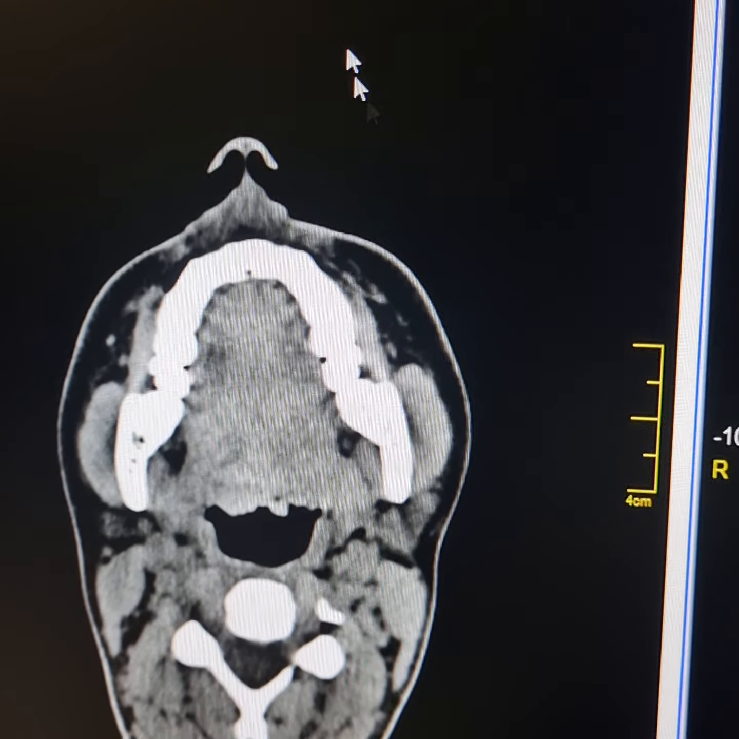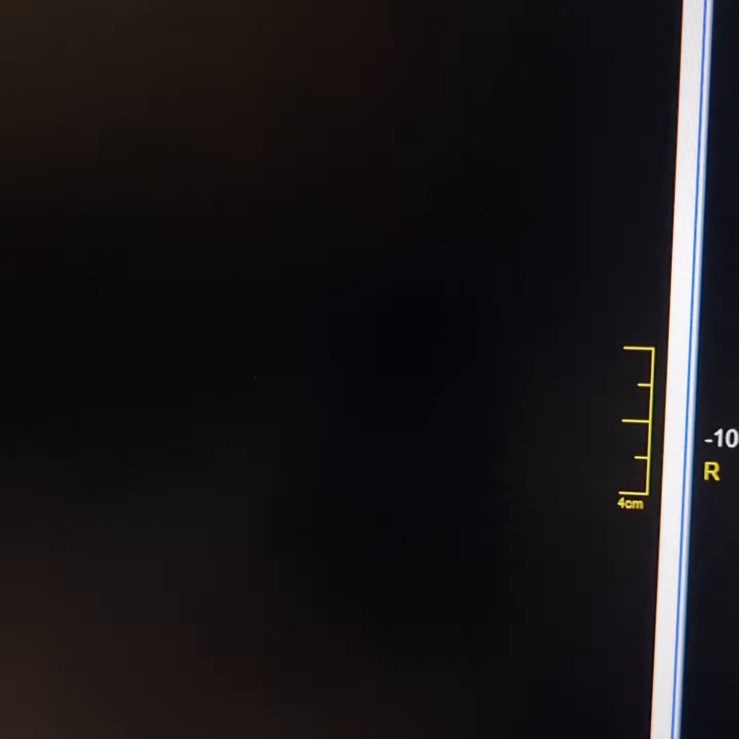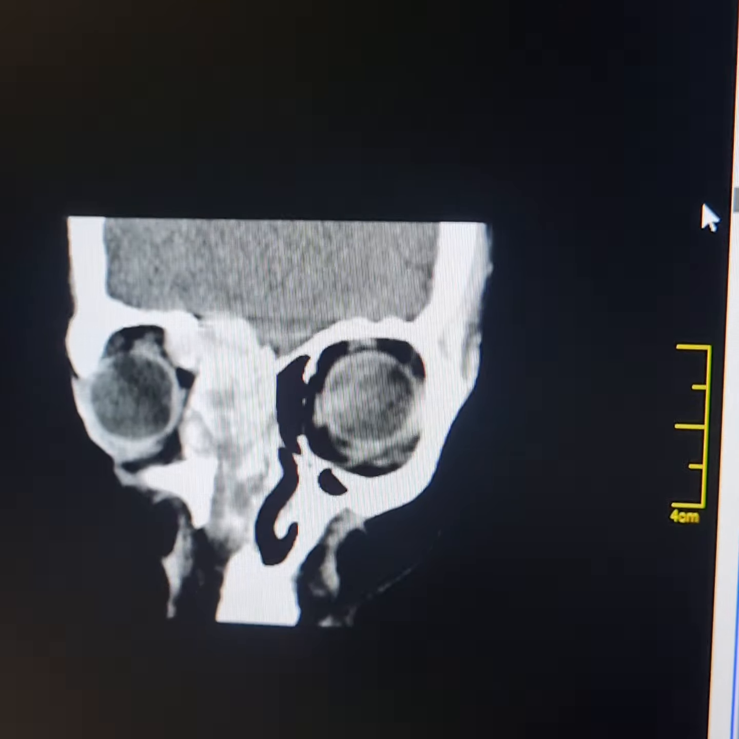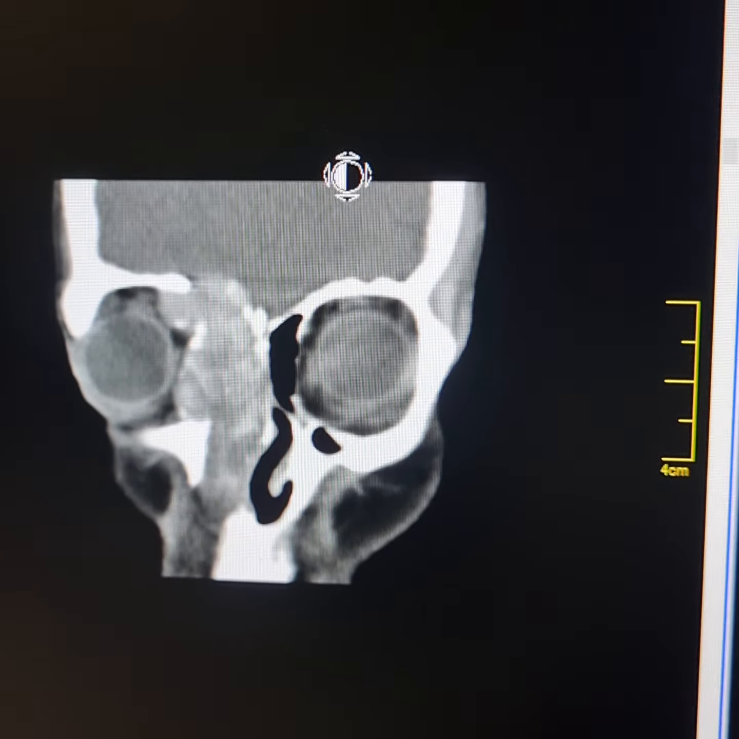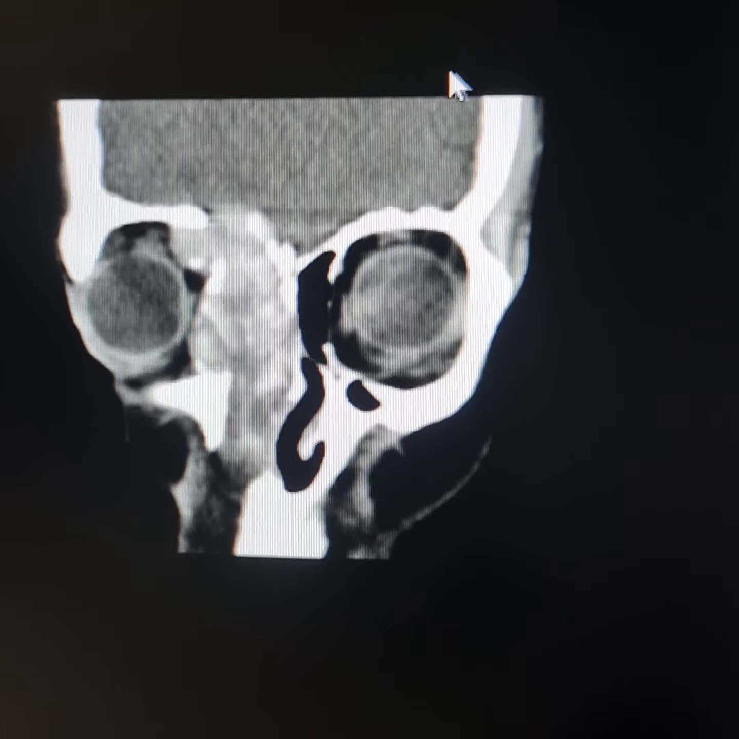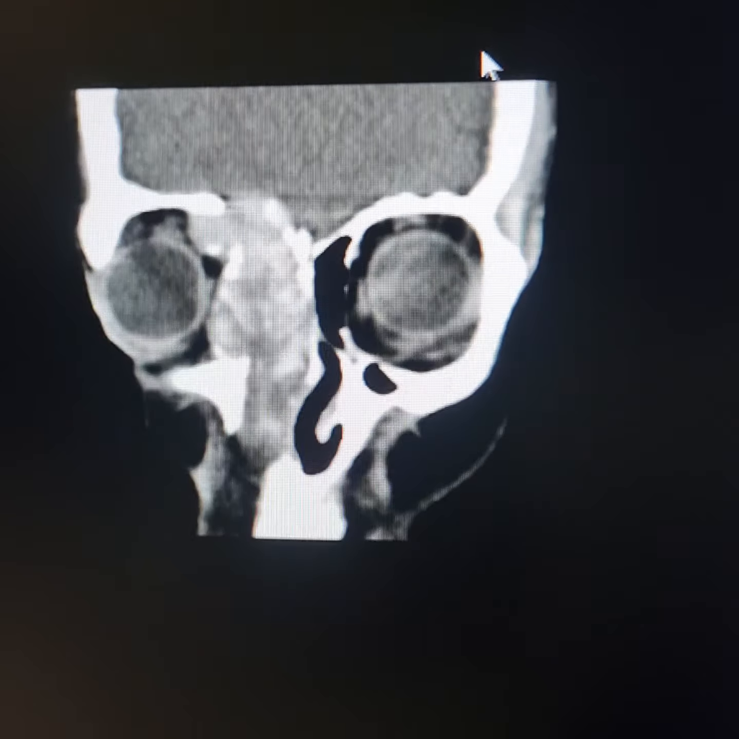Now I will show you the coronal scan. This is the coronal scan here. I scroll it back.